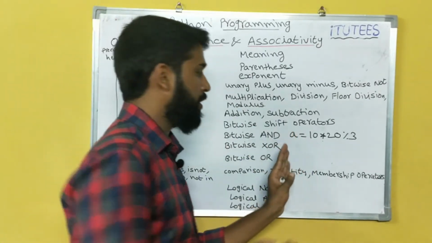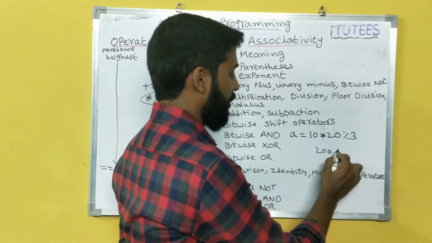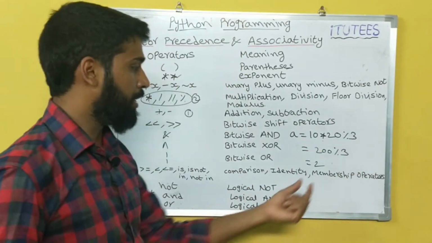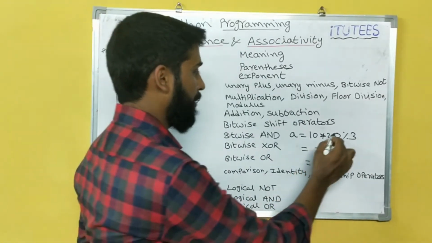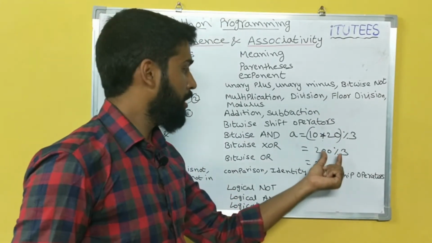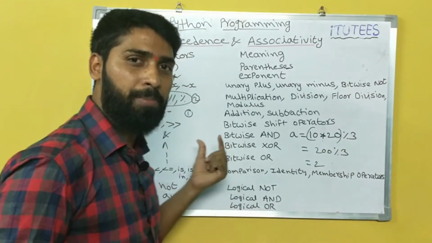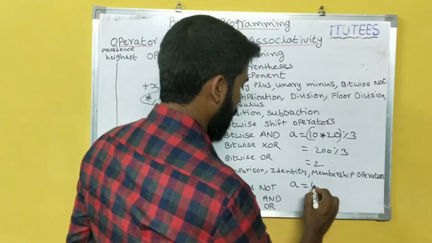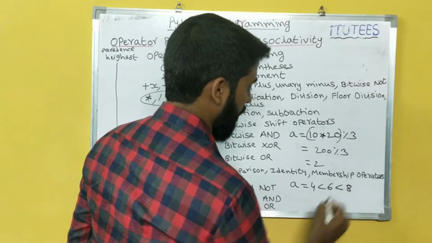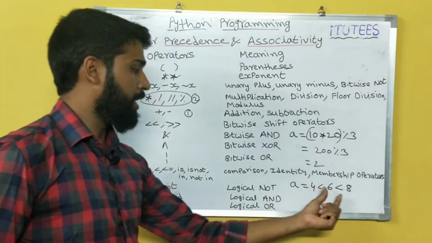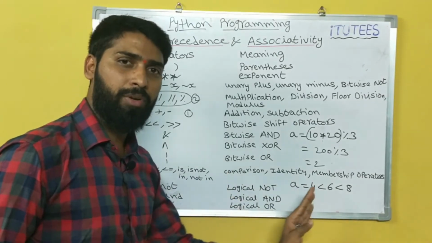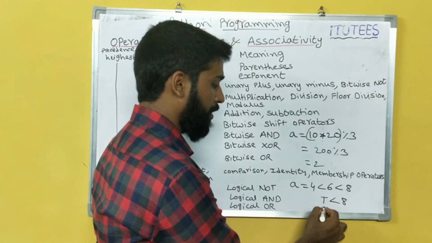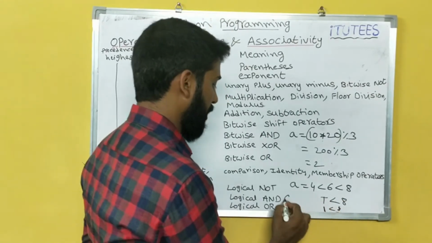Now, what is left to right? First you perform 10 into 20, 200. Then percentage 3. So 200 percentage 3 equals 2. First you perform multiplication. Why? Because multiplication and modulus operators have the same precedence, so we follow the associativity. We see another example. A equals 4 less than 6 less than 8. So 4 less than 6, going left to right, is True. True means 1. 1 less than 8 is True. So A equals True.